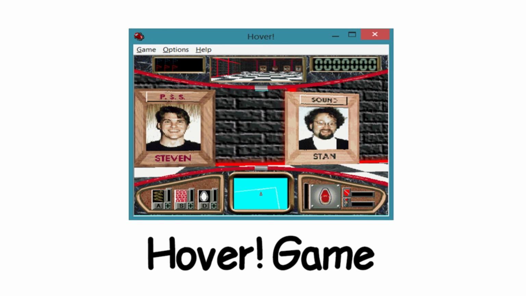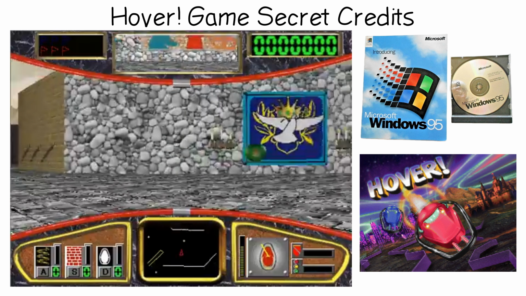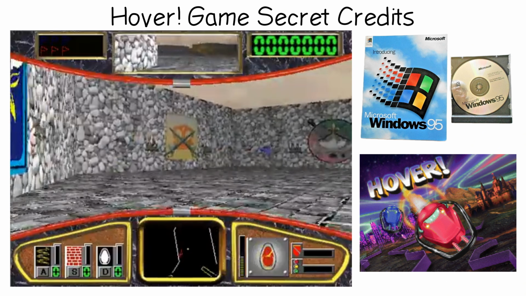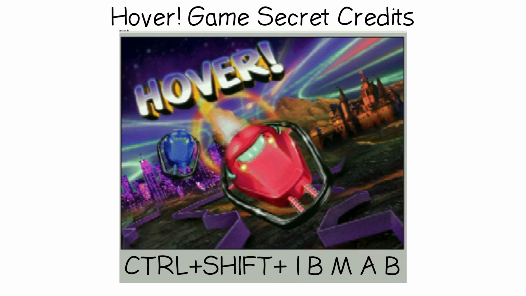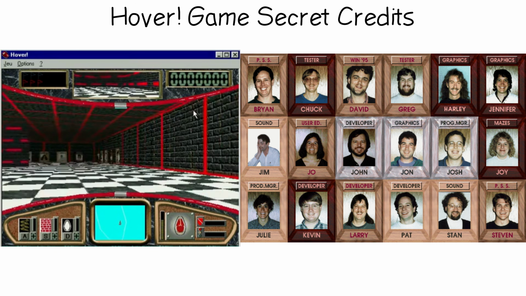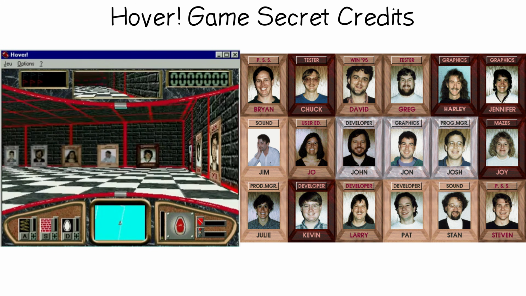Windows 95, Hover Game. Hover was a bumper cars game bundled with the CD version of Windows 95. On the title screen, holding Ctrl and Shift and typing IBMAB, which is the codename Bambi spelled backwards, unlocked free movement. You could drive behind the starting wall into a hidden photo gallery of the dev team.